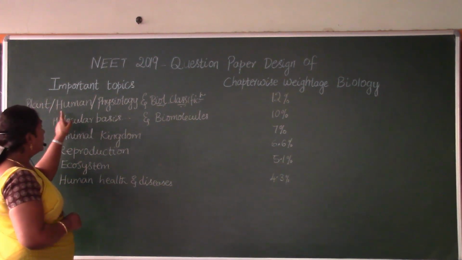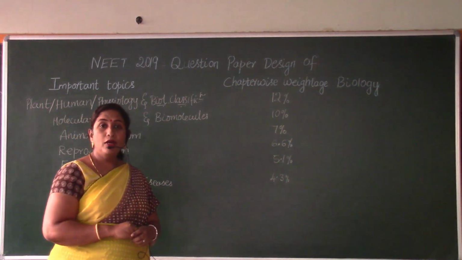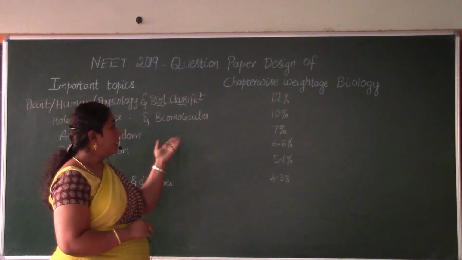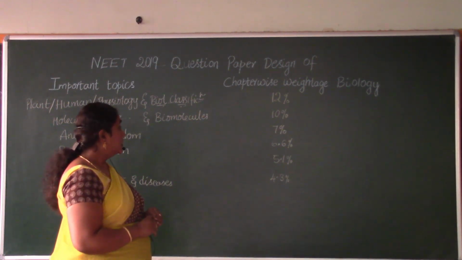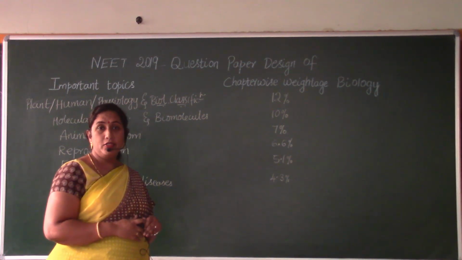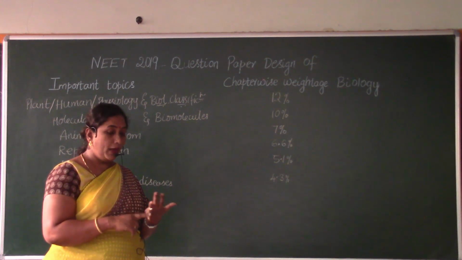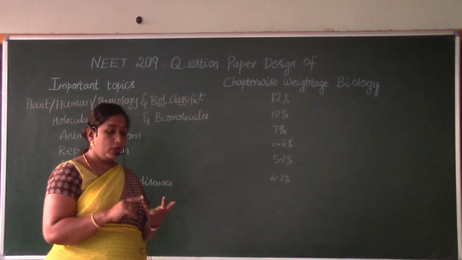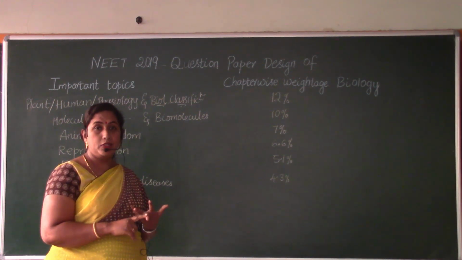Plant physiology, human physiology and biological classification are known to come with a weightage of 12% each. Therefore, students who are preparing for NEET cannot afford to miss the concepts of plant physiology, human physiology and biological classification.